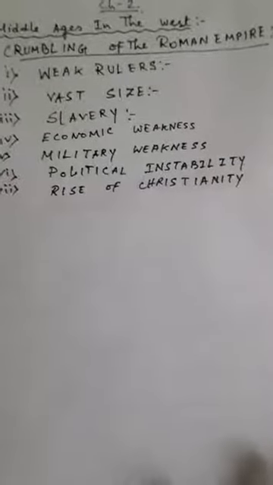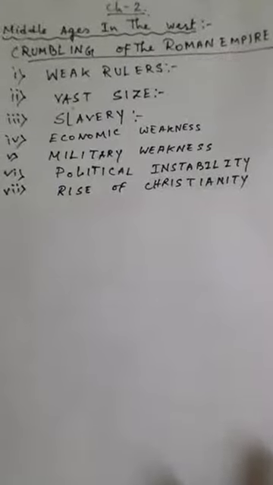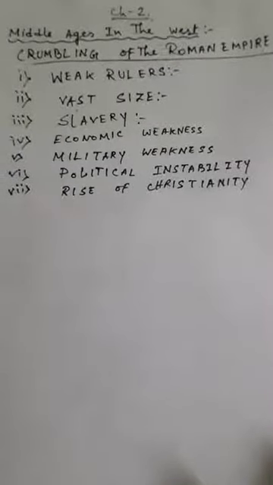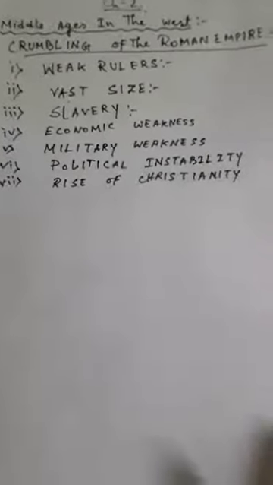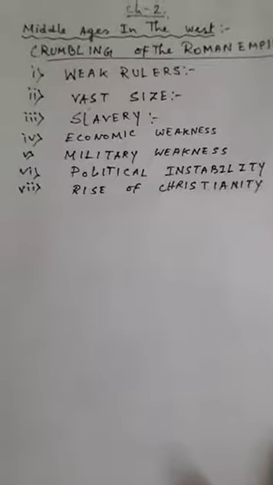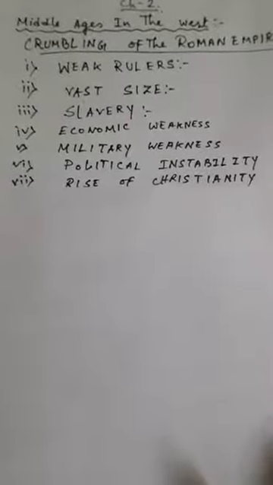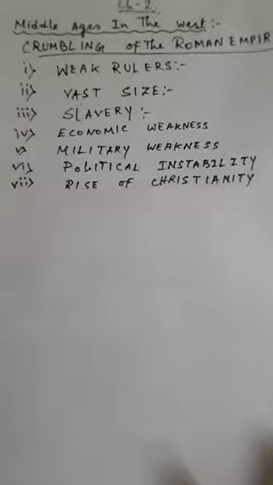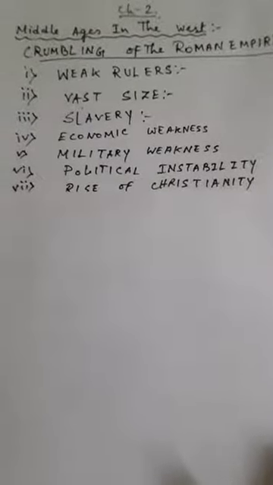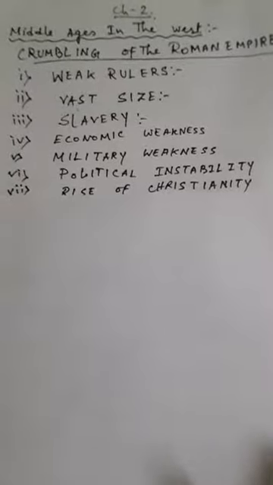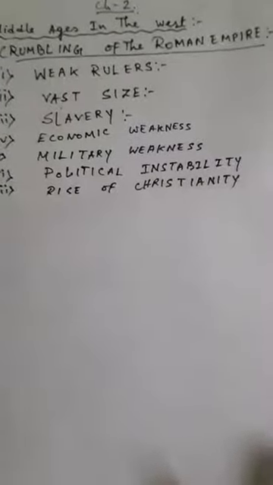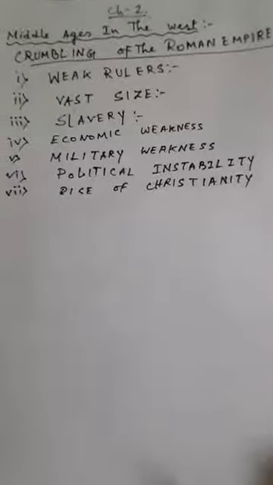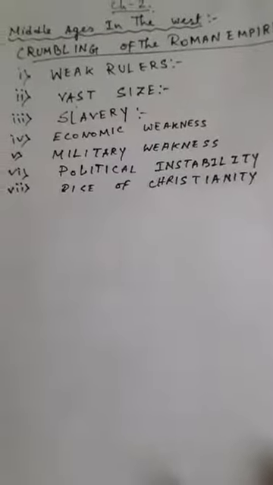However, due to the rise of Christianity, the entire focus shifted. From the emperor, the focus shifted to a different god, and from the state being the most important, after the rise of Christianity, the church became more important. The Pope also gained an important power, and thus we see that the Roman emperor, who was most powerful, gradually lost his position. Due to this rise of Christianity, the entire focus of the people shifted, and the Roman Empire started declining as the important power that the emperor used to hold also started declining.